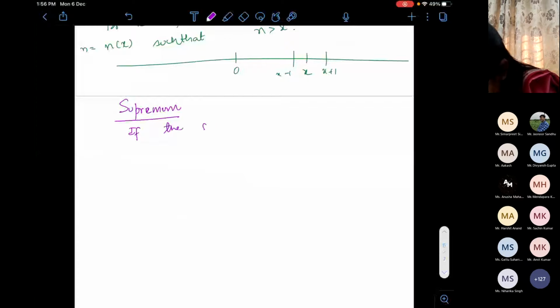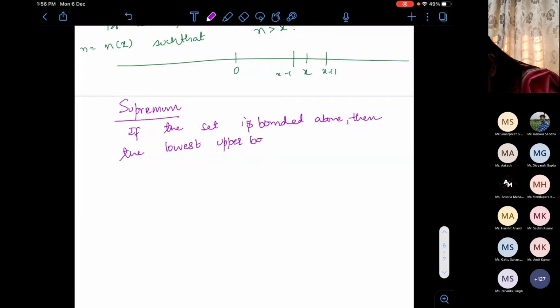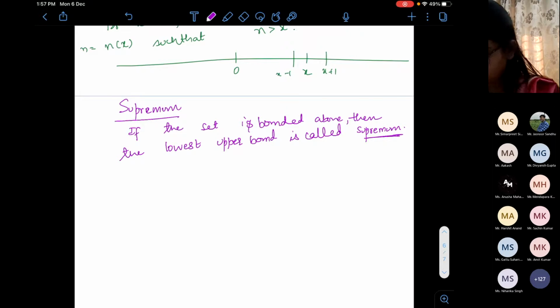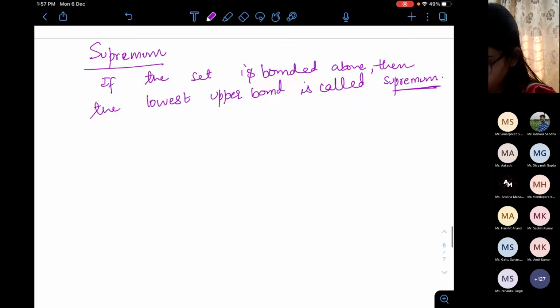If the set is bounded above, then the lowest upper bound is called the supremum.